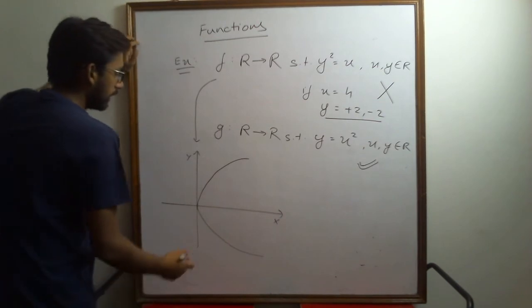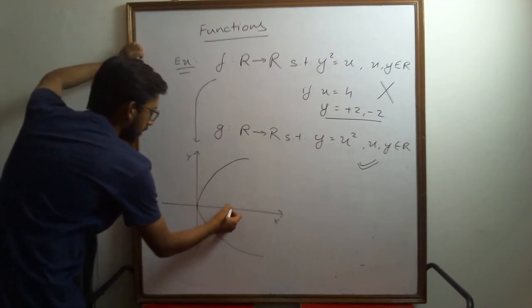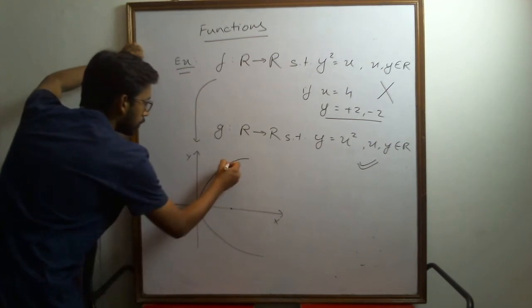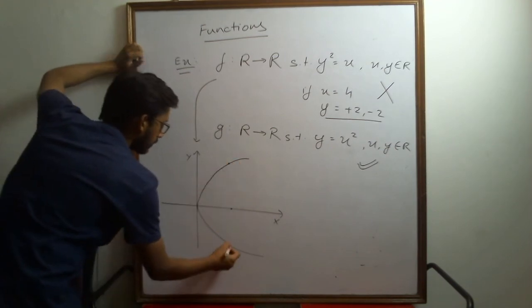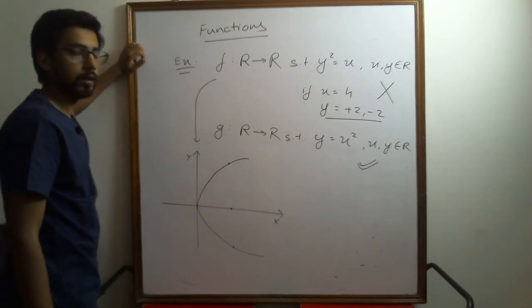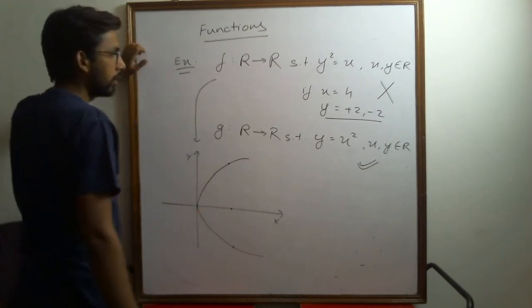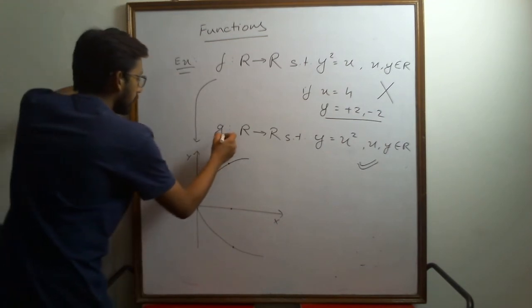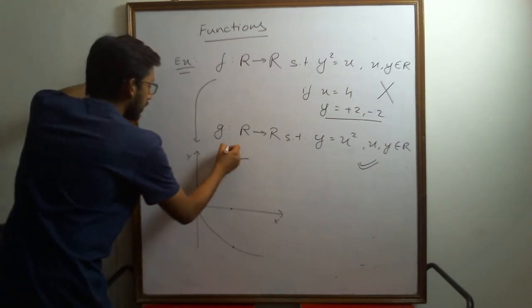Now if we look here, we can see that for one value of x here, there are two values of y possible, one positive and one negative. So from the graph also we can tell whether it is a function or not, and that itself is known as the vertical line test.